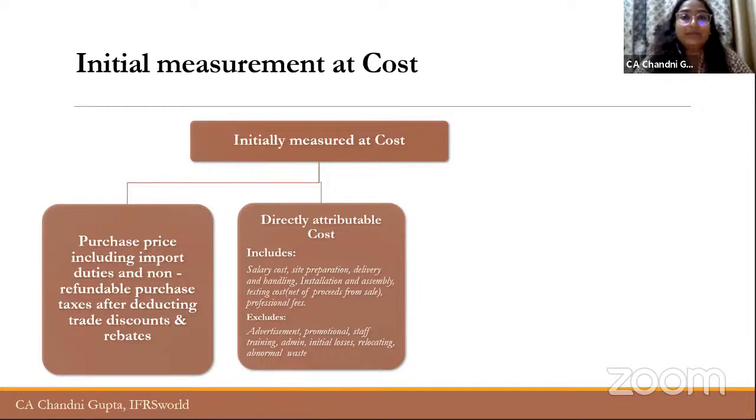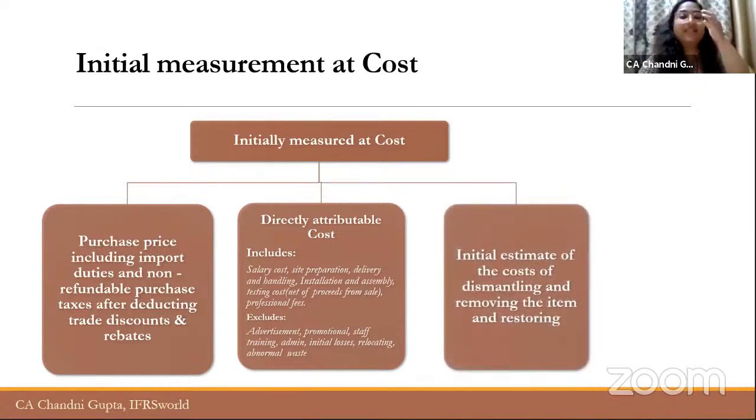So we have to keep this in mind that advertisement, promotional, training expenses, these are not directly attributable costs basically when we talk about this. So we have to exclude these costs from the initial measurement.